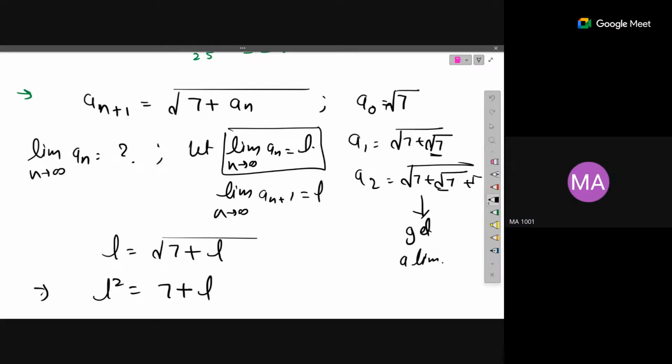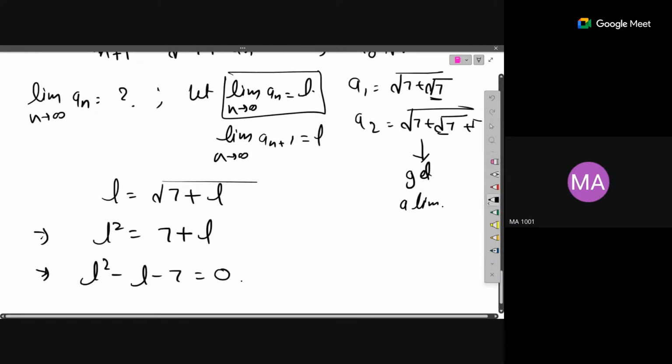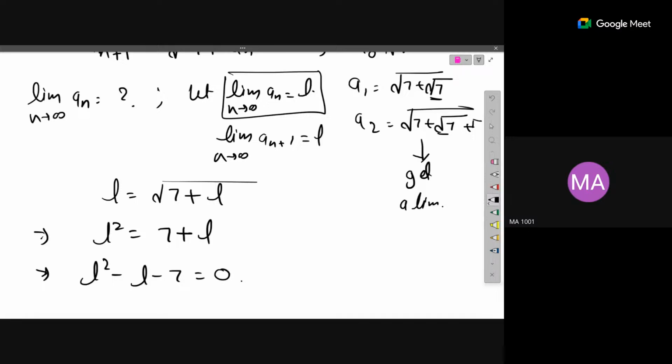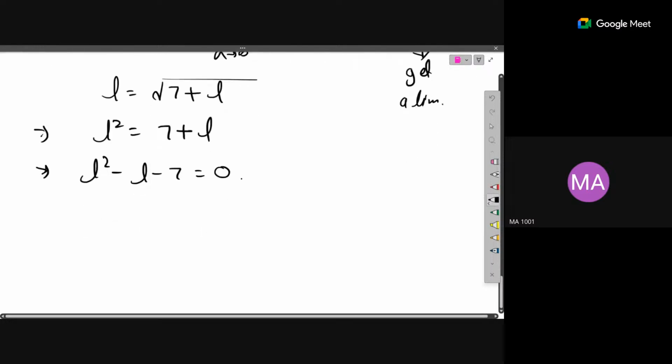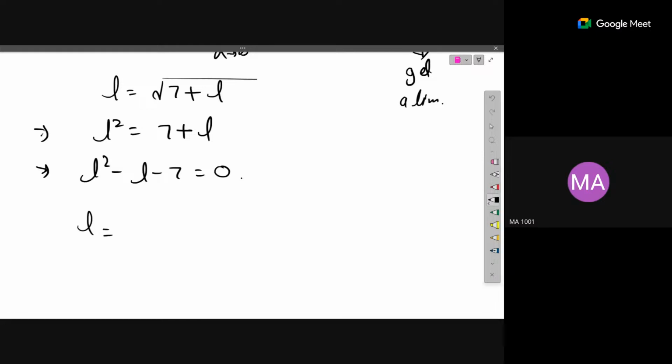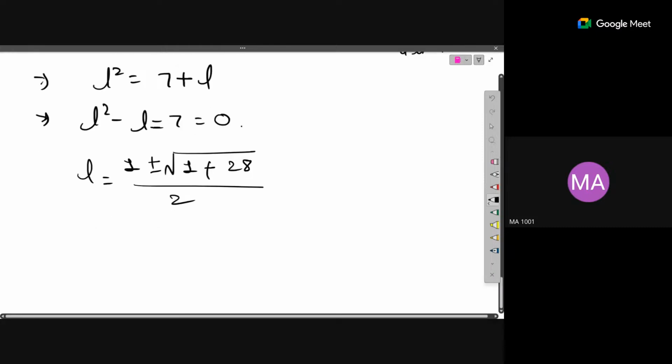Okay. So in that case, what you have to do is substitute L in place of a(n), whatever a(n+1), a(n+2), a(n) are there, substitute that and get a polynomial. So here I'll get a polynomial. Now I can find the roots of this polynomial using our formula. So L could be minus b plus minus under the root, so minus b will be 1 plus minus under the root of b square minus 4ac. Right? So that formula I'll use. So b square will be 1, minus 4ac will be 28 plus 1, right? Because minus 7 is there. And upon 2a. So here there are two values of L. L is equal to 1 plus under the root of 29 by 2.